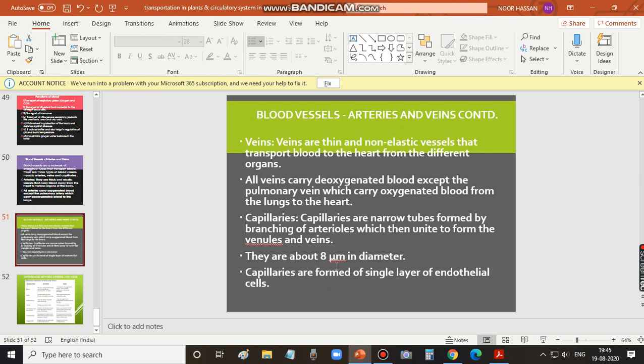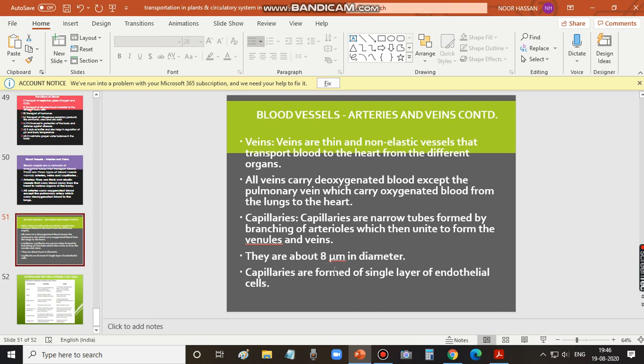They are about 8 micrometers in diameter. This symbol refers to mu, and micrometer is one part in a million of 1 meter. If 1 meter is divided into a million parts, one part is a micrometer.